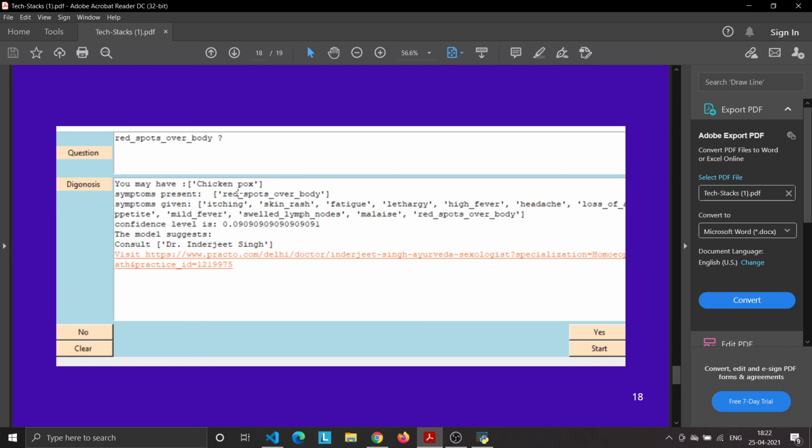Using a pragmatic approach for diagnosis, you have to answer the questions that are asked, and the bot will predict the disease that you could have based on the training data set. It will also suggest the confidence level, as you can see here. The confidence level is given as a probability, so that you can get an idea to what extent you potentially could have the disease. And then we also suggest the doctor.